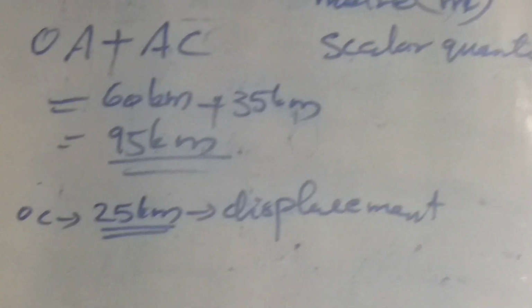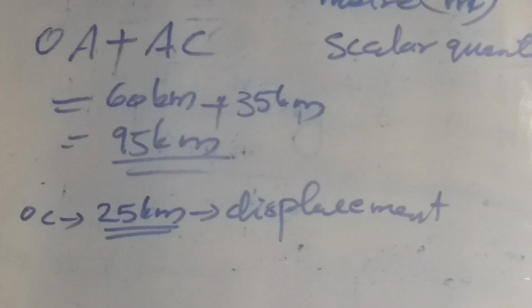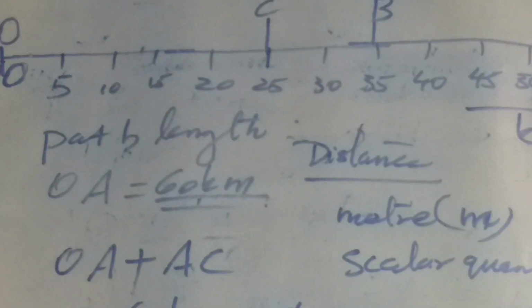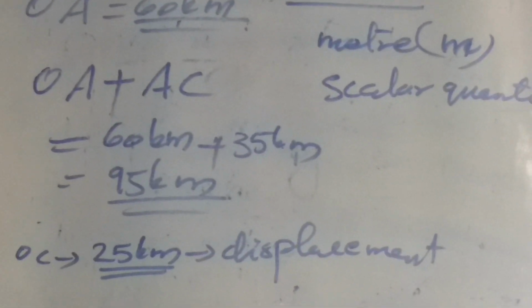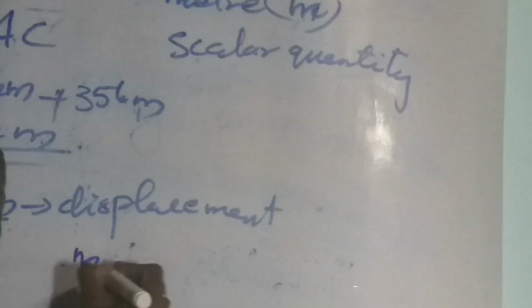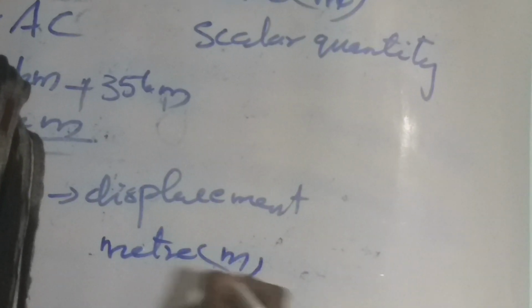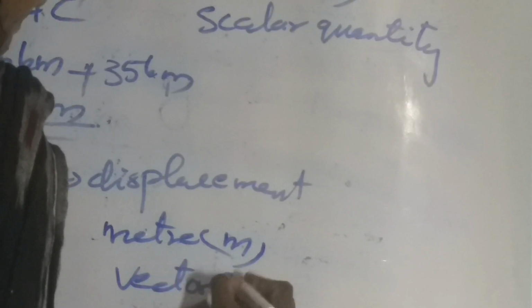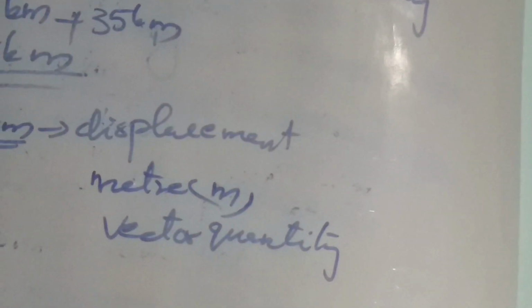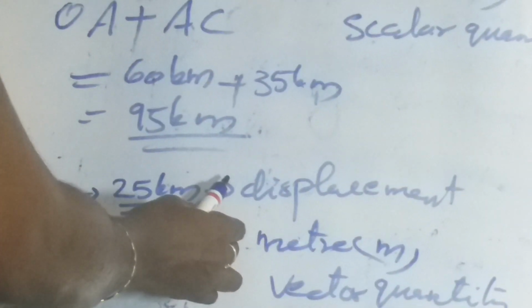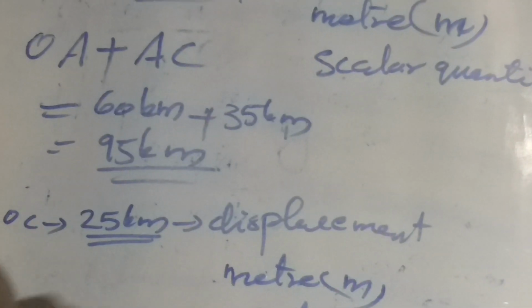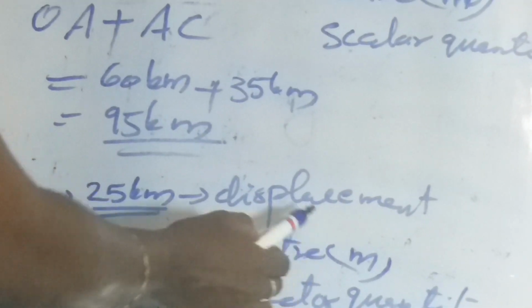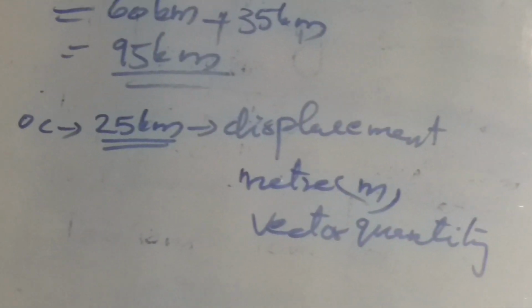Displacement means the shortest distance between the initial and final position of an object. The shortest distance between the initial and final position of an object is called displacement. The SI unit of displacement is meter and displacement is a vector quantity.